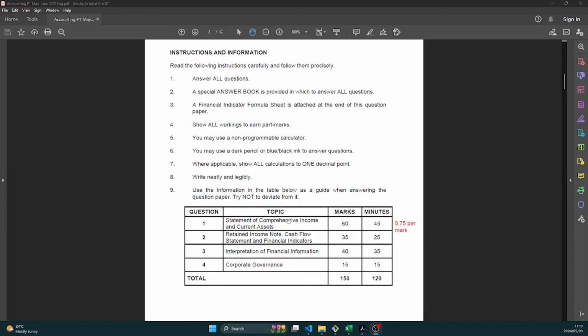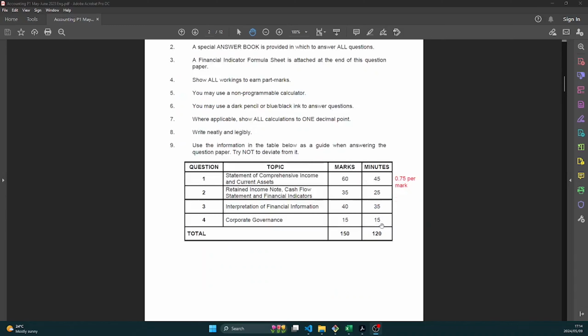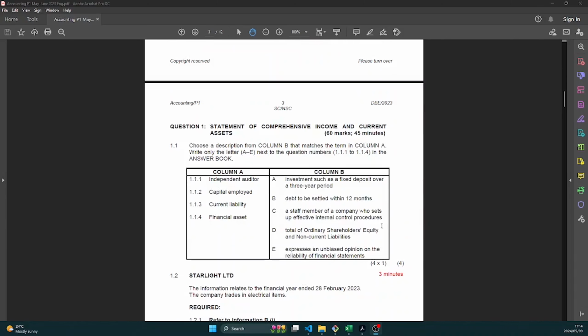So we're only going to do question 1 in this tutorial. We will do the other questions in the next tutorials, right? So the first question is for 60 marks. You have 45 minutes to complete the question. So if you divide the 45 minutes by the 60 marks, then you would get 0.75 minutes per mark. So in all your sub questions, you would then take the marks, multiply it by 0.75 to see how much time you have roughly for that particular question.